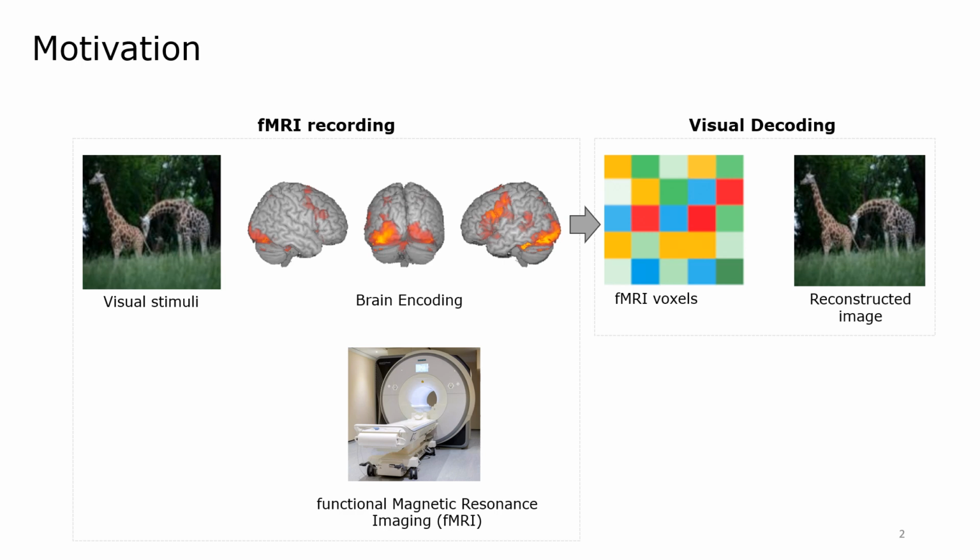Solving such tasks would not only enhance our comprehension of the human visual system, but also establish links between human vision and computer vision. Still, the small fMRI dataset and the intricate nature of brain activity still represent significant challenges to obtain fine-grained and accurate visual decoding.